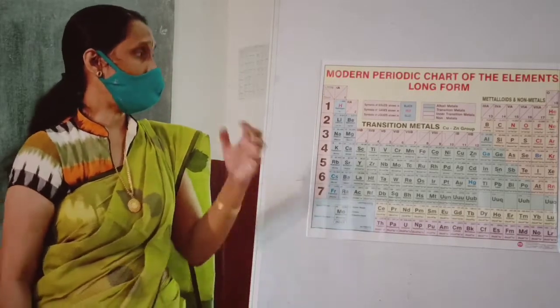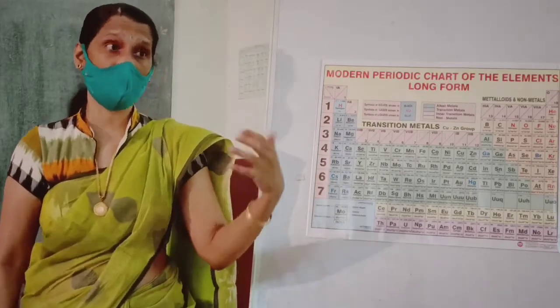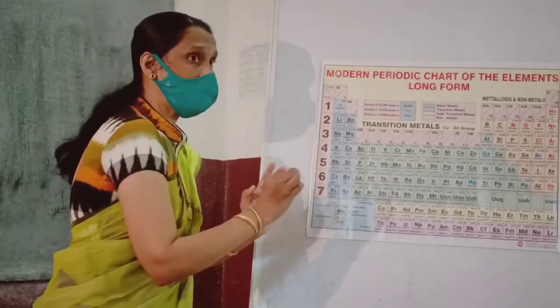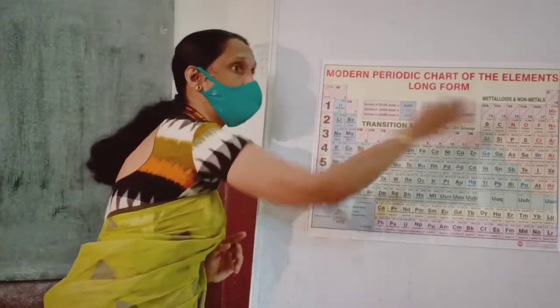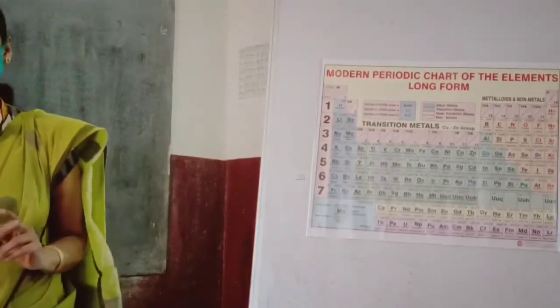Okay, then what about atomic size and atomic radius when going from left to right in a period? Satya, can you say? Left to right in a period, what will happen? The atomic radius will decrease, so atomic size also will decrease. What's the reason? The number of protons is more than the outer shell electrons, so the protons pull the outermost shell towards itself. So the atomic radius will decrease. Very good, child.